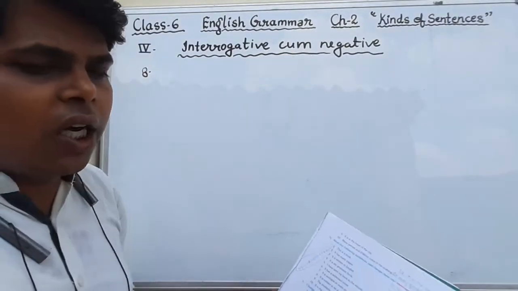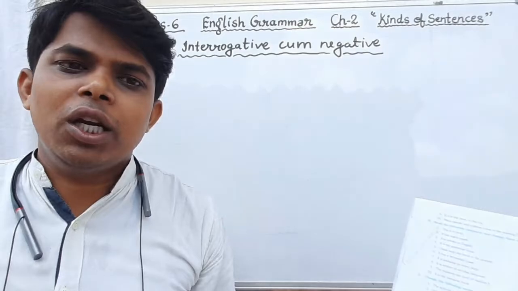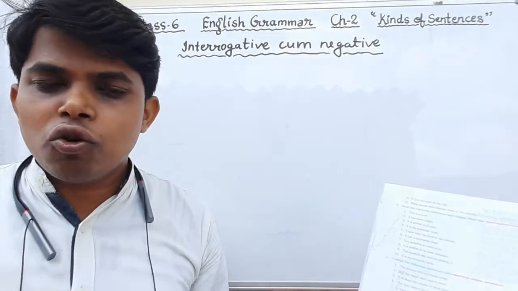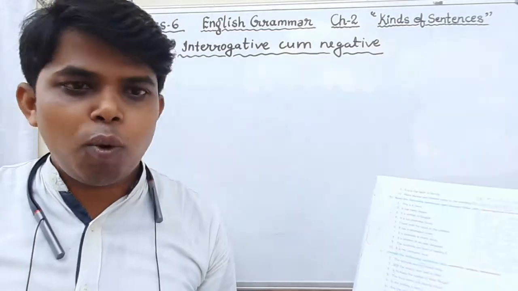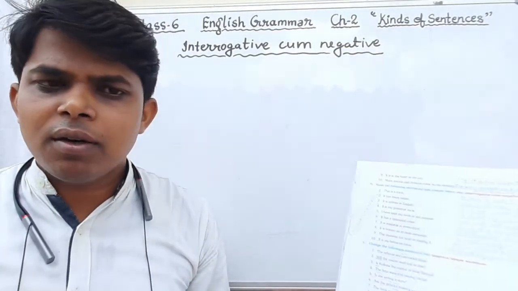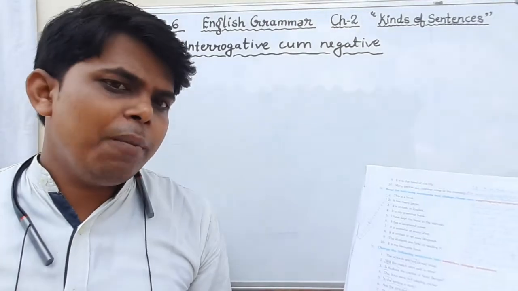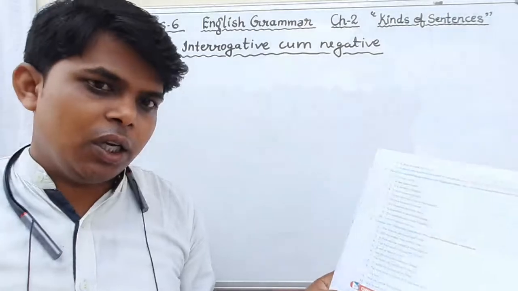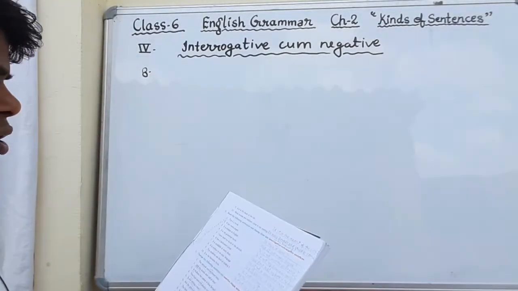Yesterday I told you what is interrogative cum negative. It means the sentence will be in interrogative form as well as in negative form both. Assertive sentences are given in your book and you have to convert that assertive sentence into interrogative cum negative.